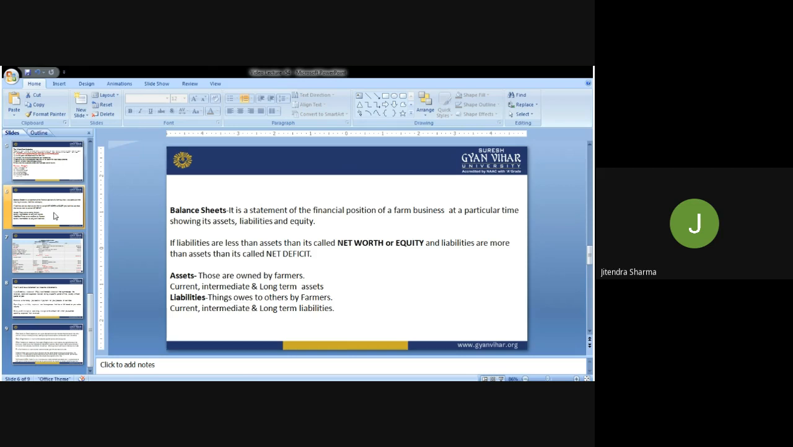So these are two things. And assets, those which are owned by the farmer: current, intermediate, long term. That's the three categories we are having. And the liabilities, things owed to others by the farmer: current, intermediate, and long term. So both are divided among three categories, and we'll discuss all the things in our next coming lecture.